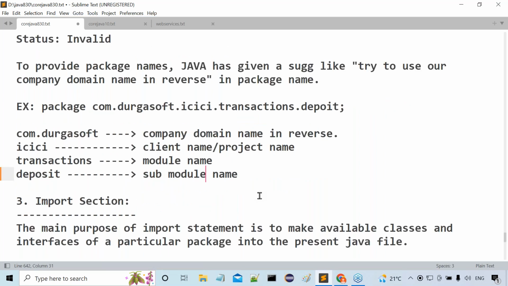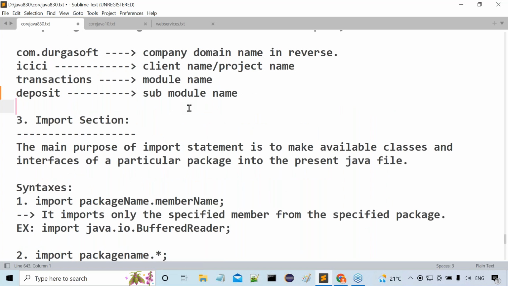By this we understood clearly the package section and package declaration statements. That part we totally understood. Next, what we have to understand is the import statement. Here we have to understand the import section. Yesterday I gave some clarity on it. First of all, what is the purpose of an import statement?